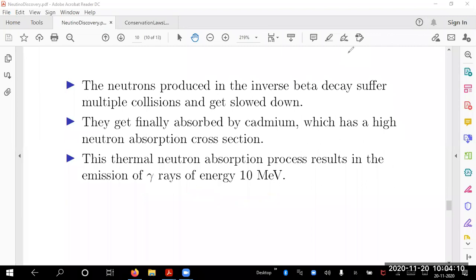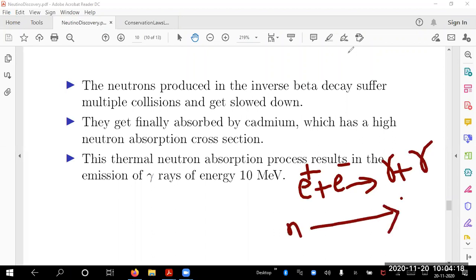So what is our experiment? We have e plus and e minus giving me a 2 photon process, and a neutron finally leading to a 10 MeV gamma ray, one single gamma ray for each neutron.